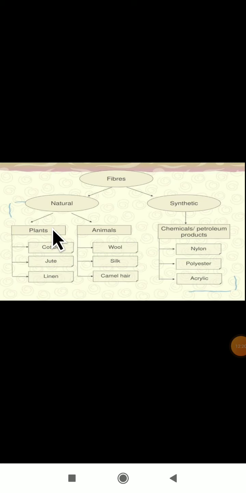Yes, dear students, as I have already told you, natural fibers are obtained from plants and animals. From a cotton plant, we are getting cotton. From a jute plant, we are getting jute fiber. From a linen plant, we are getting linen. Among animals, wool we get from sheep, goat and others. Silk we get from silk worms. Camel hair too. By using these animals, we get animal fibers.